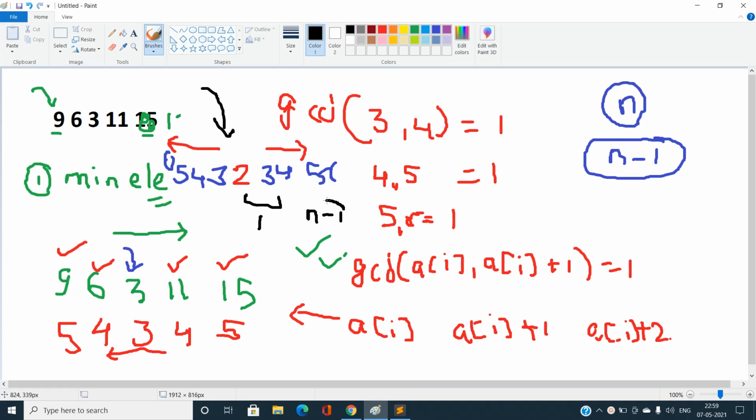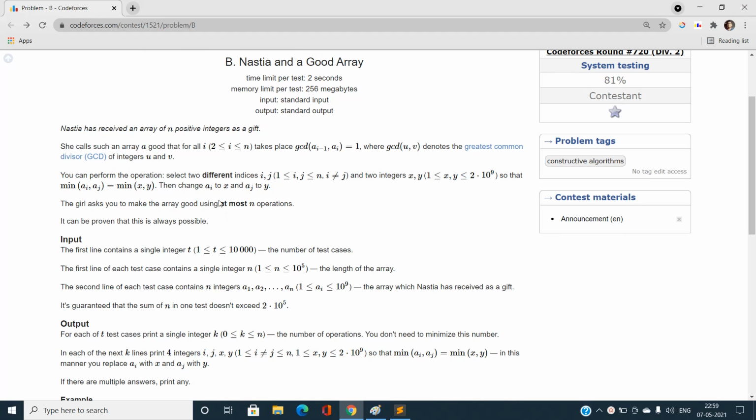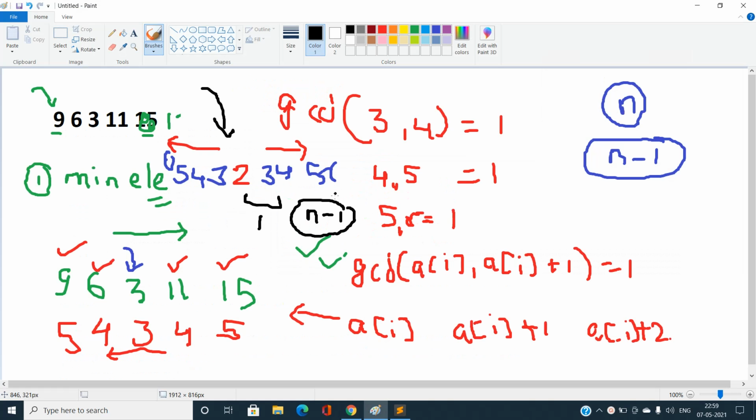How is this valid? You can see the number of operations is at most n. So if I do n minus 1 operations for every element except the minimum element, I will get a valid answer. Okay, so let us try to talk about the code of this one.